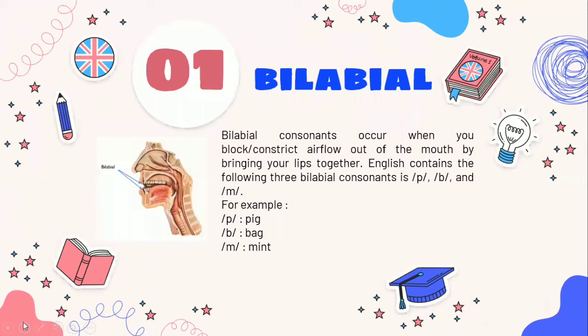The first, bilabial. Bilabial consonants occur when you block or constrict airflow out of the mouth by bringing your lips together. English contains the following three bilabial consonants: p, b, and m. For example, p, pig; b, big; and m, mean.